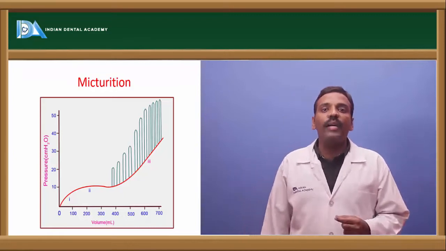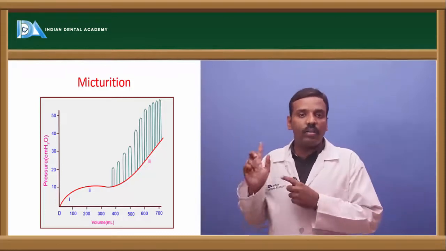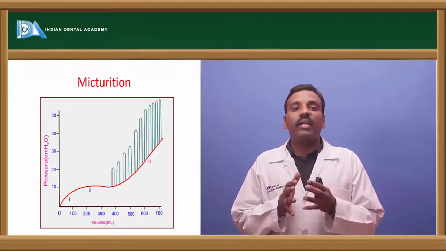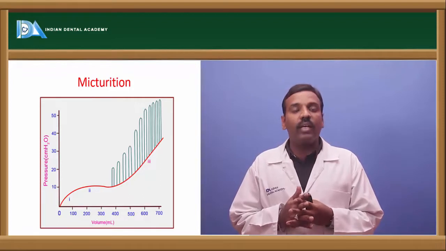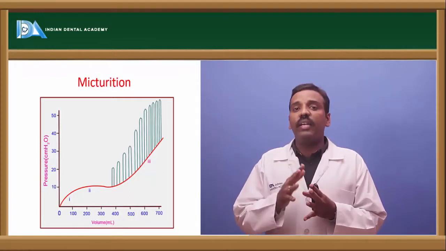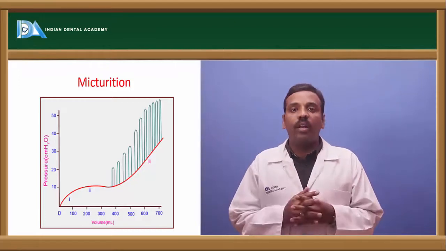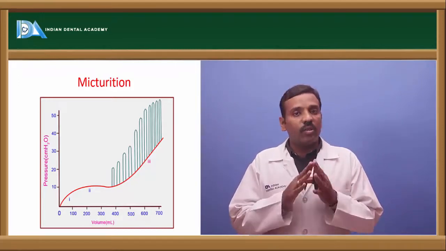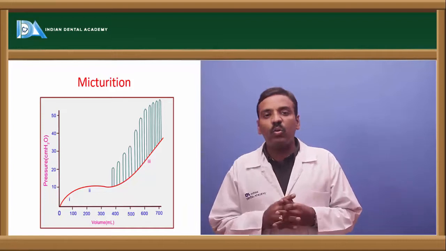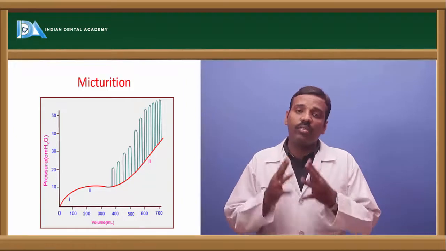Micturition is nothing but voiding of the urine. This micturition is recorded on a graph, that is called cystometrogram. Cystometrogram, in the sense the contractions of the urinary bladder are recorded by an apparatus. If you see this, three types of contraction occur in the urinary bladder. First, at 0 to 400 ml of filling of the urinary bladder, there are no contractions, and at 400 to 500 ml there is slight contraction, that is type 1 contractions are present, and at 500 to 600 ml severe contractions, that is type 2 contractions are